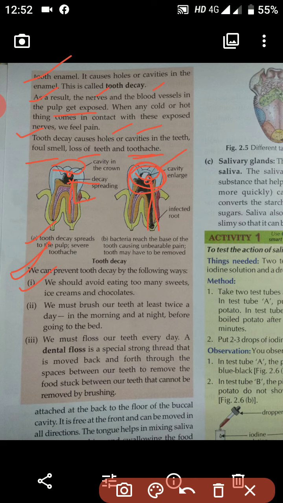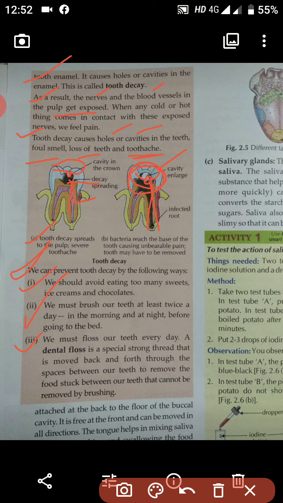Number 2, we must brush our teeth at least twice a day, in the morning and at night before going to bed. It's very important to brush your teeth twice a day, early in the morning and at night before going to bed. Number 3, we must floss our teeth every day.